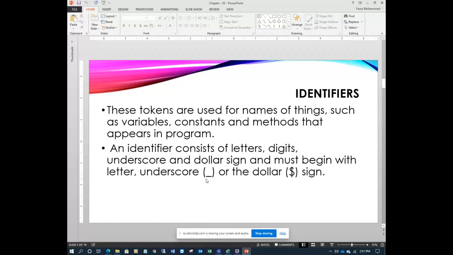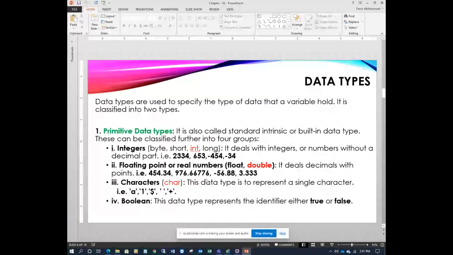No issue in Java. Some compilers will accept that as an identifier. Hope everyone understands this one. So an identifier is used to identify the program.